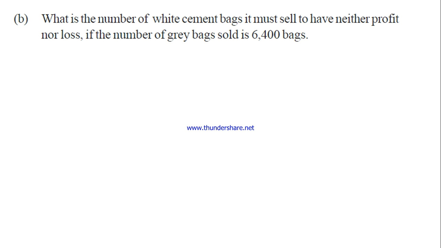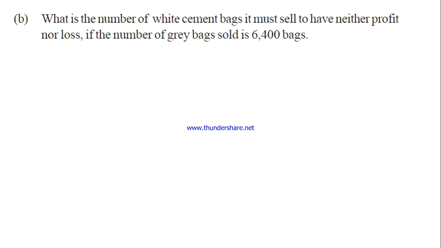See, what are they asking? We have to find the number of white cement bags. Here they have given the number of grey cement bags sold. But here we have to find the number of white cement bags it must sell to have neither profit nor loss.